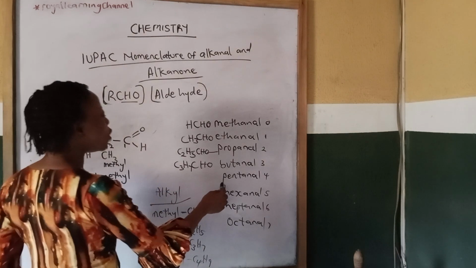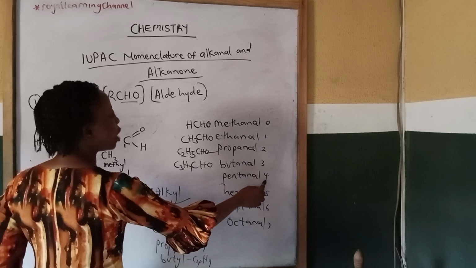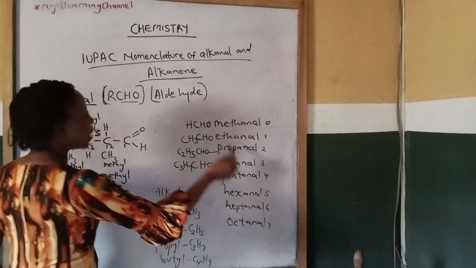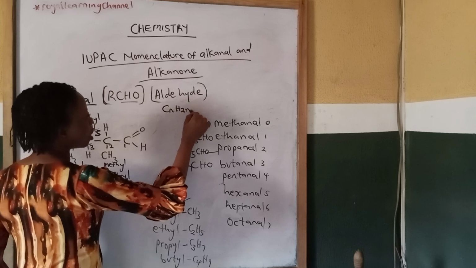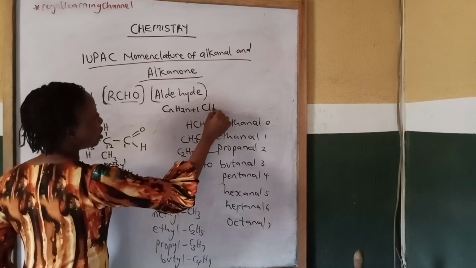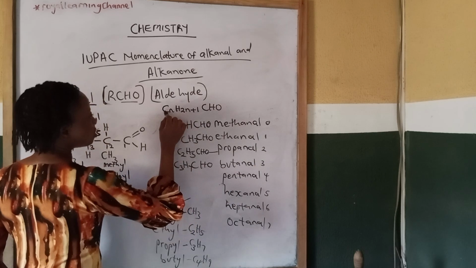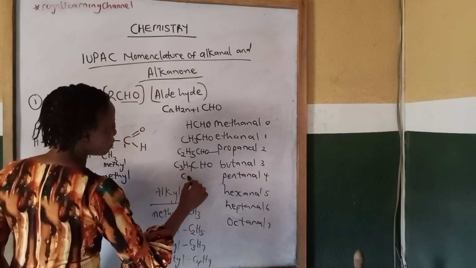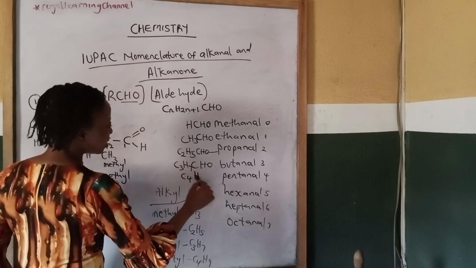Then if I derive the molecular formula for pentanal, the value of n is 4. So if I substitute 4 into my formula, CnH2n+1CHO, 4 times C will give me C4. 2 times 4 will give me 8 plus 1, that's 9.